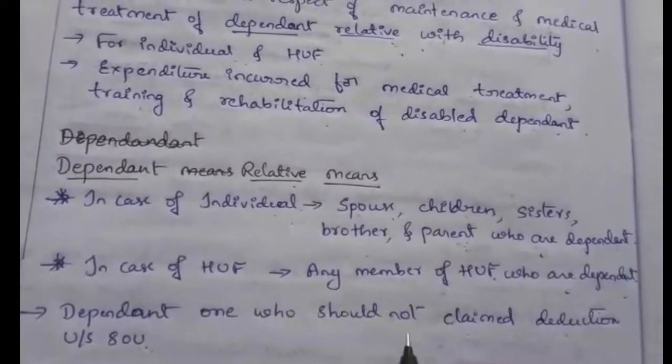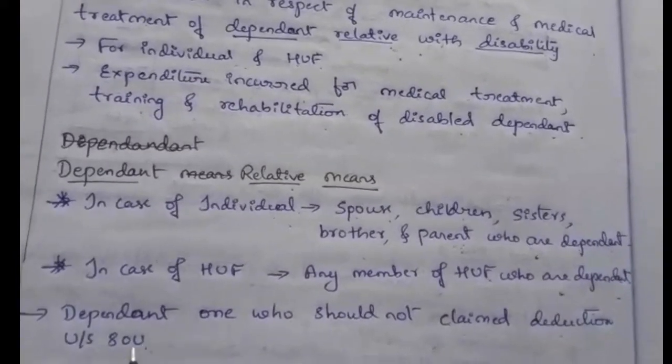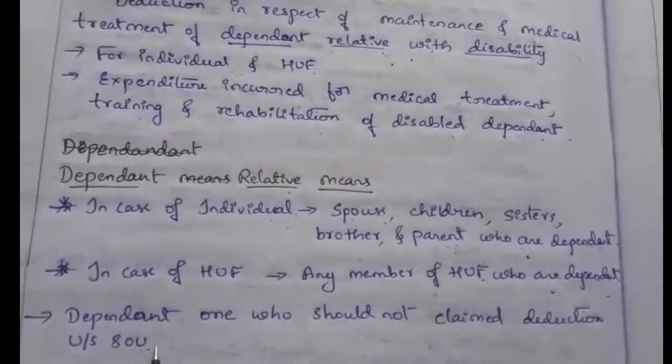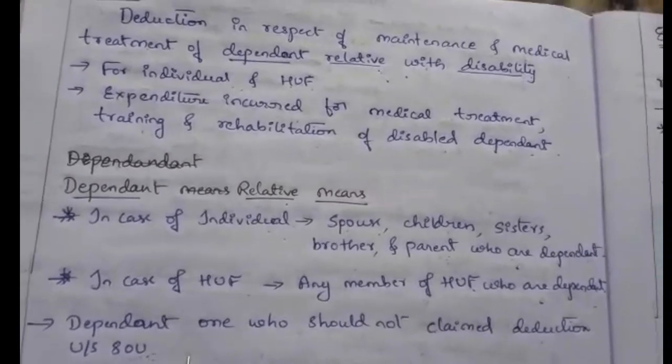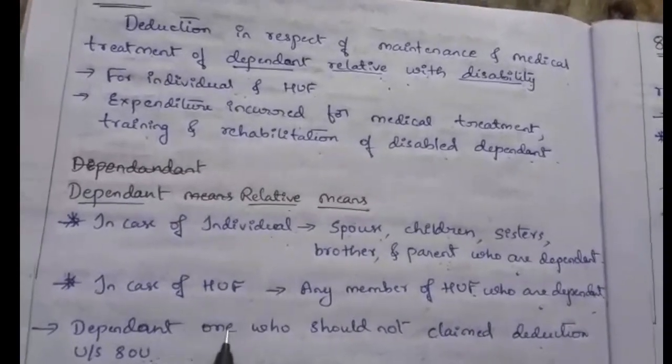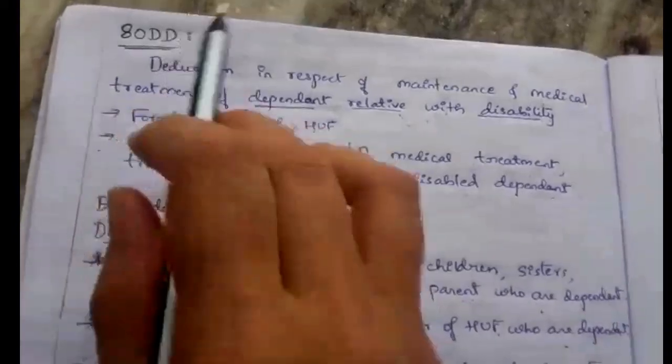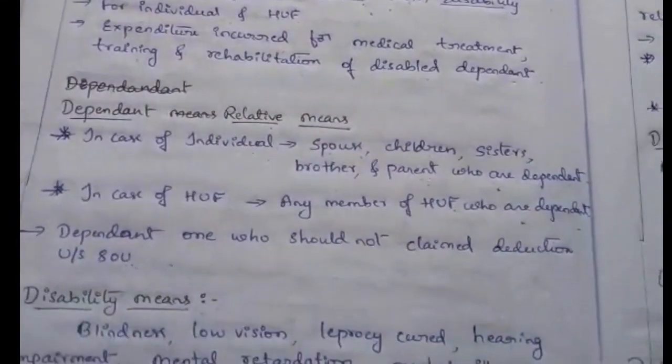Then the dependent should not claim deduction under section 80U. There is a section, 80U, relating to the person with disability. So the one who claimed deduction under section 80U should not claim the deduction under section 80DD.